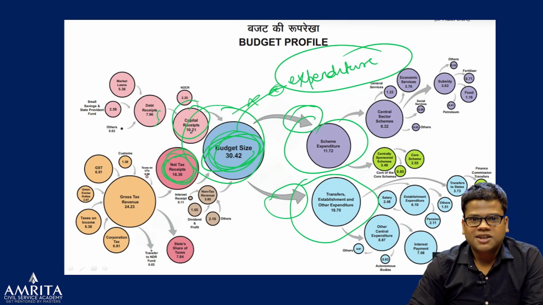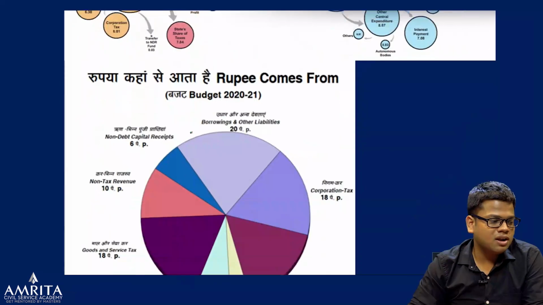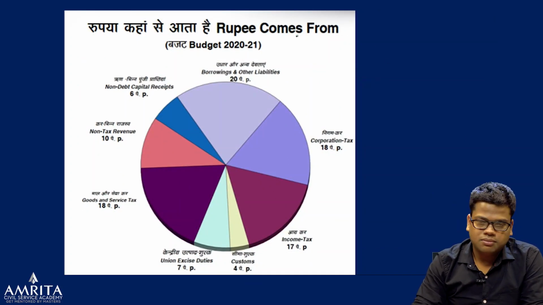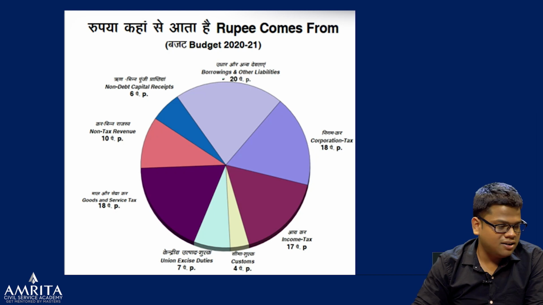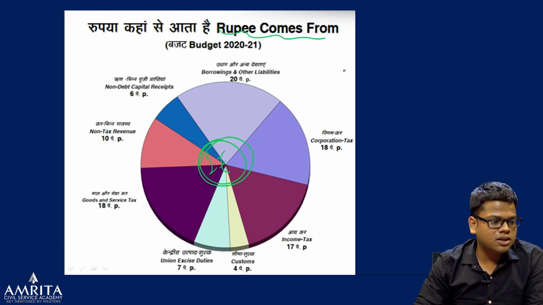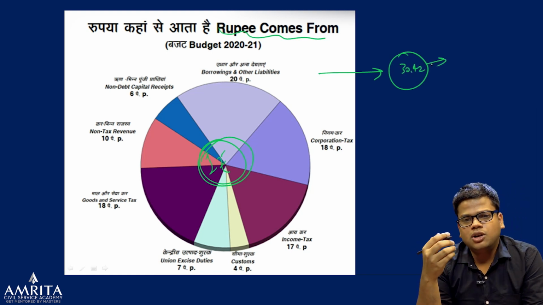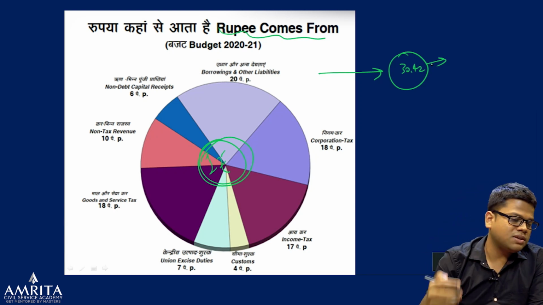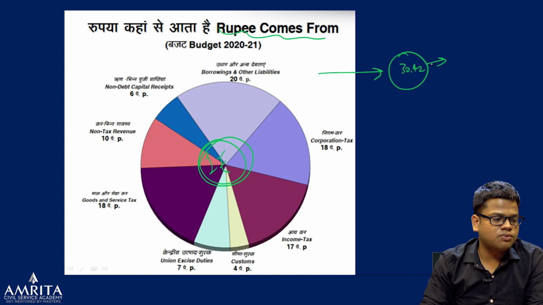Now the complication starts. What is the difference between revenue and capital? We'll discuss that. First, this is the budgetary thing that we understand before the end of the class: for example, for 1 rupee, where the money comes from and where it enters into this 30.42. We'll use these figures, and we'll see why, as some trends can be asked in the prelims examination.